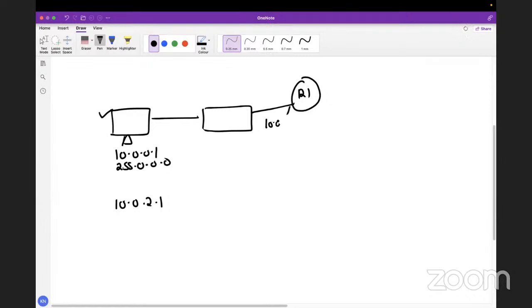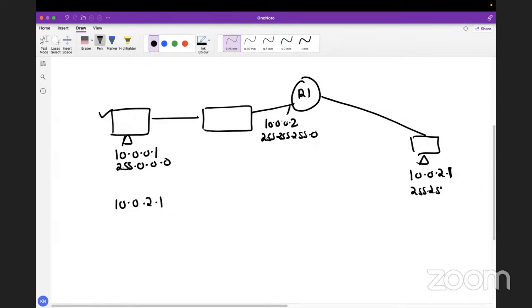Here we have IP address 10.0.0.2. The mask is 255.255.255.0. One more LAN here, with one user that has address 10.0.2.1 with mask 255.255.255.0. And here we have 10.0.2.2 with mask 255.255.255.0. So in this condition, I ask a question: whenever this user communicates to